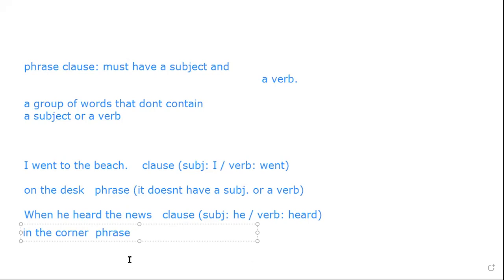So in the corner is a phrase, again, because Jumana mentioned that it lacks a subject and a verb. Good job, there's no subject and no verb, just like on the desk. Jumana said that the phrases that we see here are both prepositional phrases. In the corner is a prepositional phrase, and on the desk is a prepositional phrase. And this is the first kind of phrase that we're going to see.